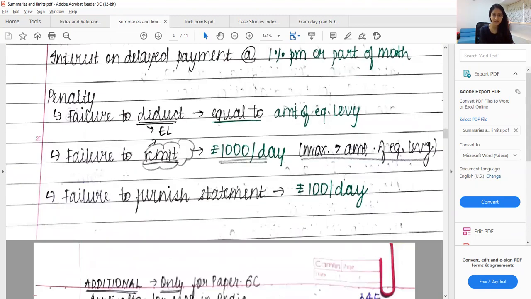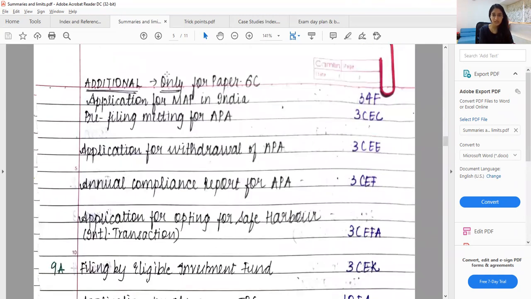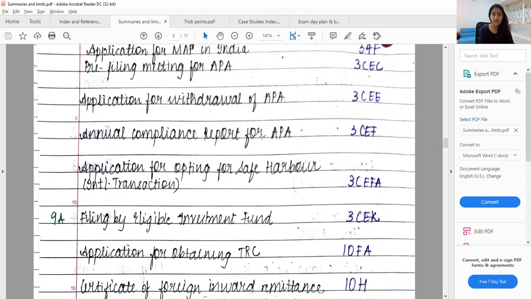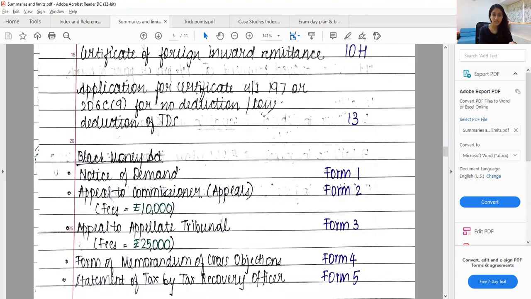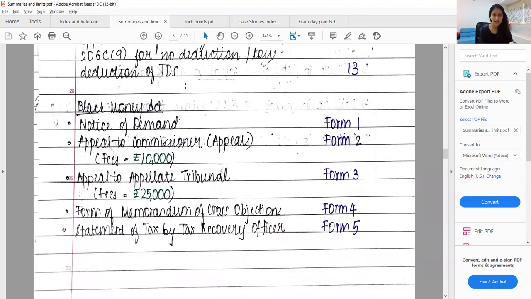Then interest, penalty. Now this is additional, as you can see, this is additional only for paper 6C, where there are some extra form numbers which I had got from some place, which I had noted down everything together. Then this is Black Money Act. Again, this is not there in paper 7. This is there only in paper 6C. So I had written everything down together so that I need not refer the module